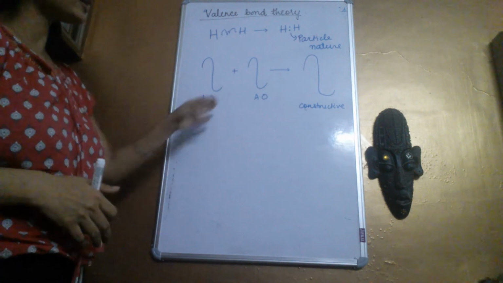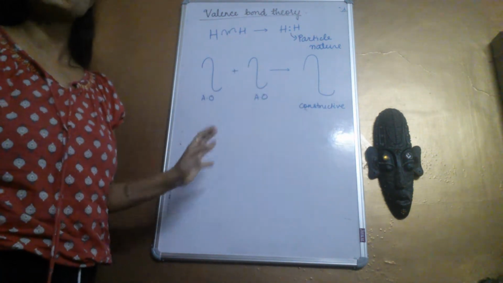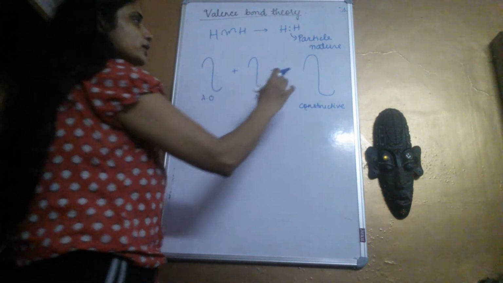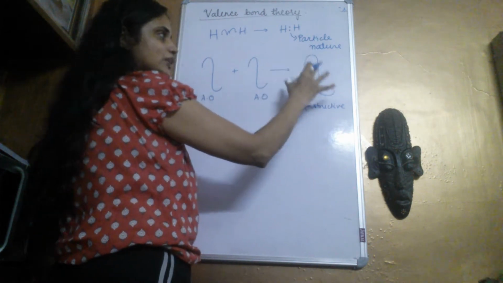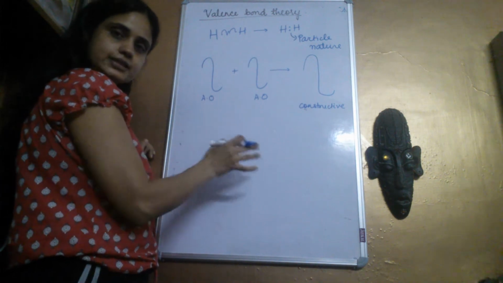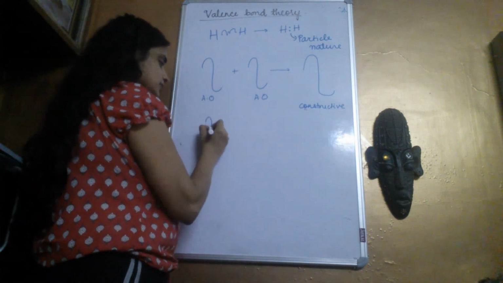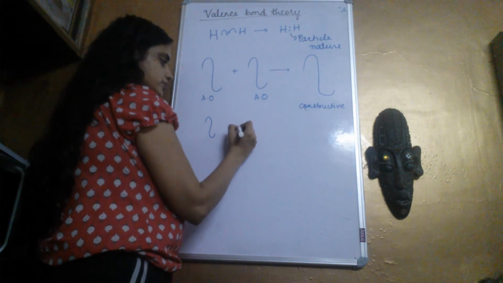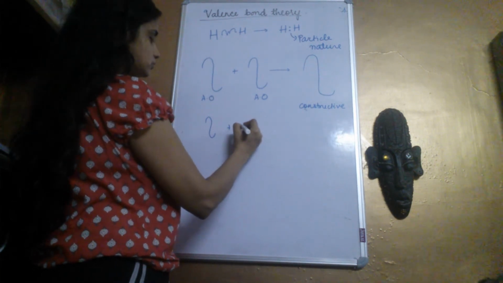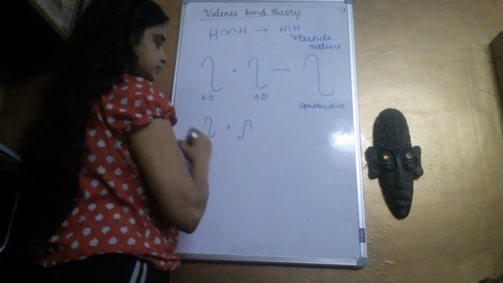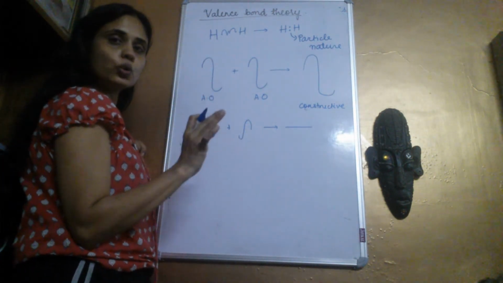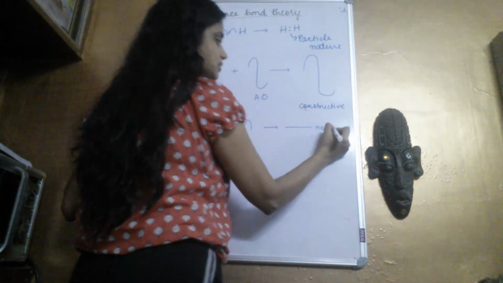So there is constructive, there is also destructive. I just tell you what destructive is, but our valence bond theory does not deal with the second kind of interaction. A constructive interference is where the electron density is shared between the two atoms. So it's a favorable interaction. Another kind of interaction is called destructive interference. This means the crest of one coincides with the trough of the other. So we get a region or volume of no electron density. It's called a node. So this is destructive interference.